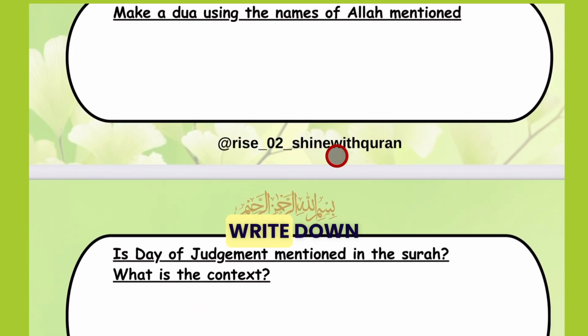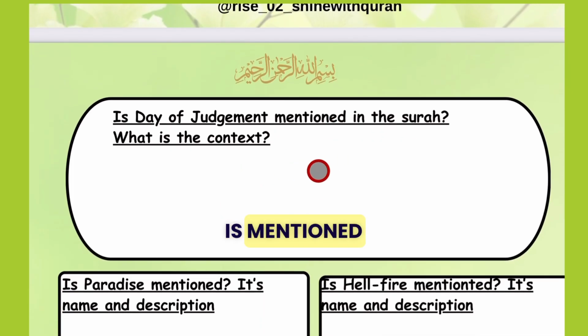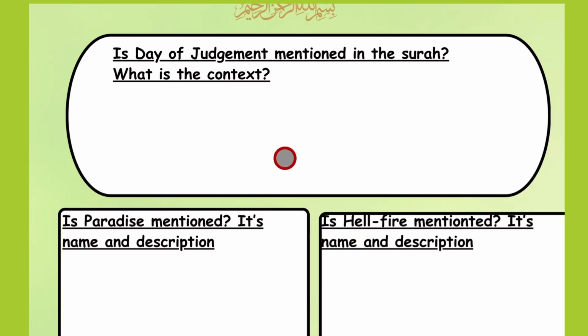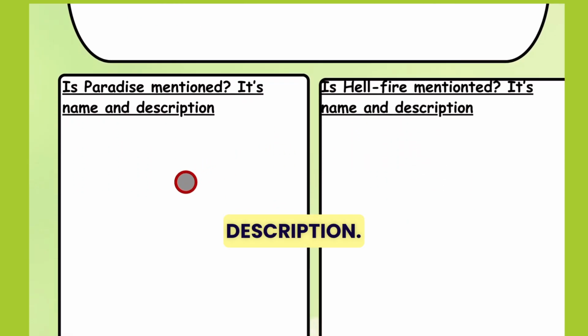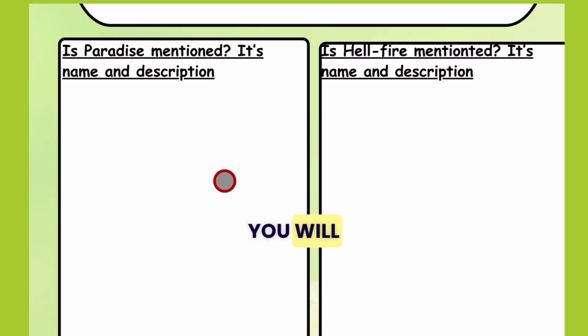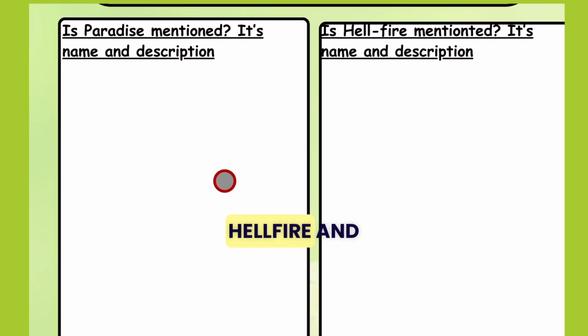In this section, write down if the day of judgment is mentioned and in what context it is mentioned. In the next section, you will write down if paradise is mentioned, what its name is here in this surah, and its description. And in the next section, you will write about hellfire and its name and description.